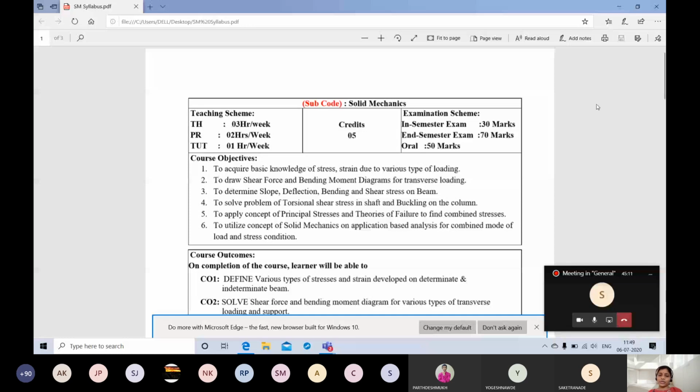To avoid that deformation, what measures we have to follow so that we can minimize that deformation. And the outcome is that life should be more and we have to run for a long time without any hazards. Clear this one?